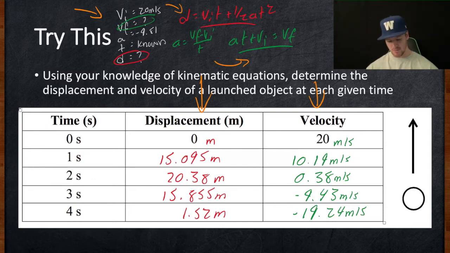So it starts at 0 meters, then it goes up to 15.095, so it's pretty high. But then it doesn't go up as much the next time, only 20. Then it goes back down to 15, and then it's almost at the ground at 1.5.